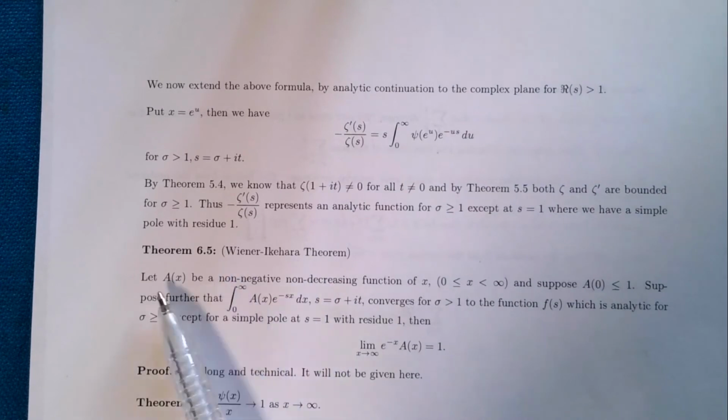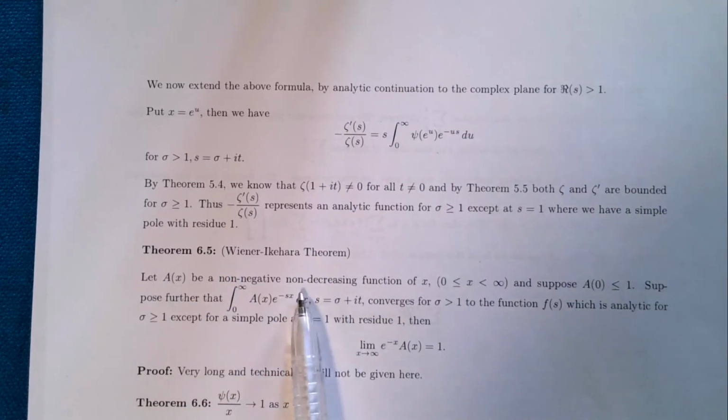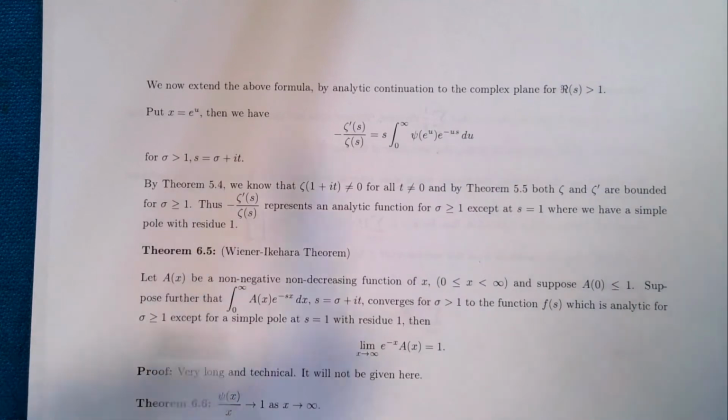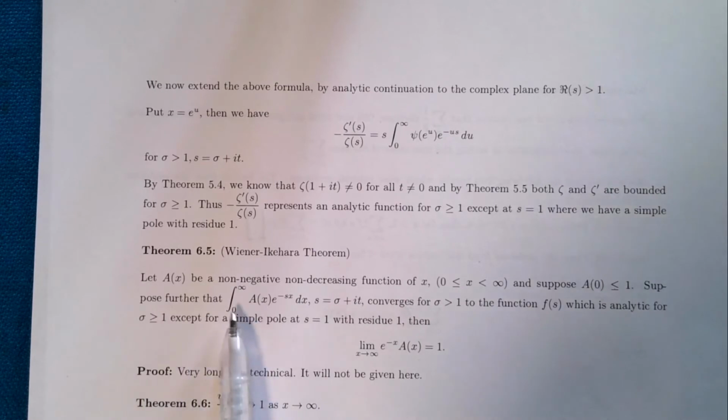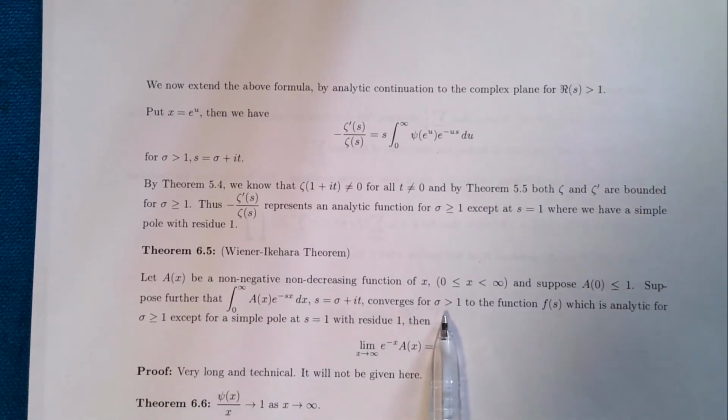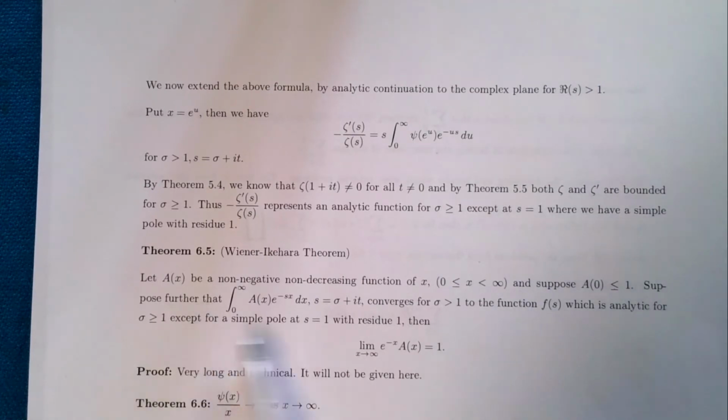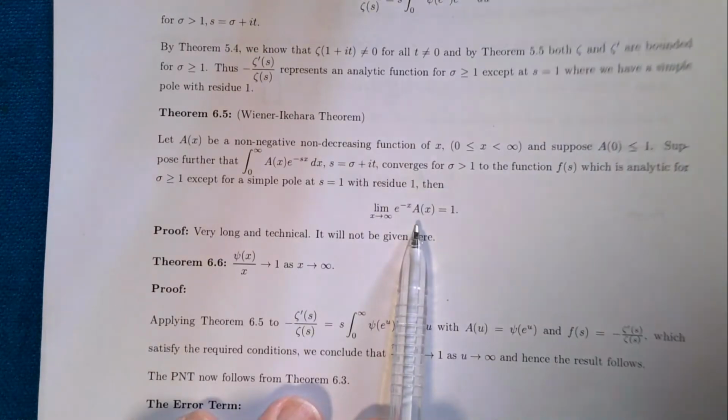It says: if A(x) is a non-negative, non-decreasing function of x, and A(1) is less than 1, and suppose further that this improper integral of A(x)e^(-sx) converges for sigma bigger than 1 to some function F(s), which is analytic except for a simple pole at s = 1 with residue 1, then the limit of e^(-x) times A(x) is 1. Now the proof of this is long and technical, which will not be given here.